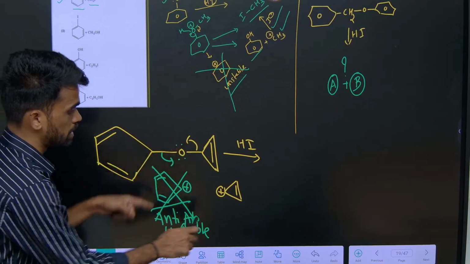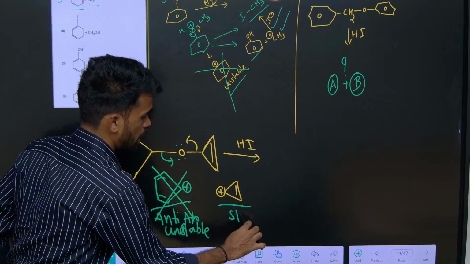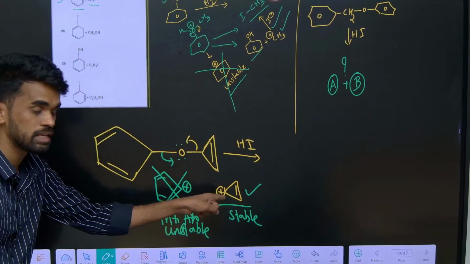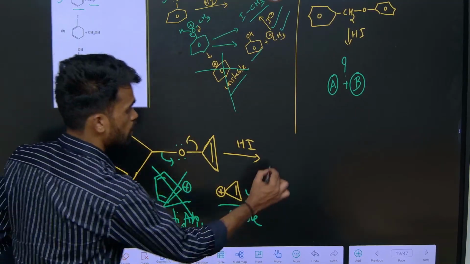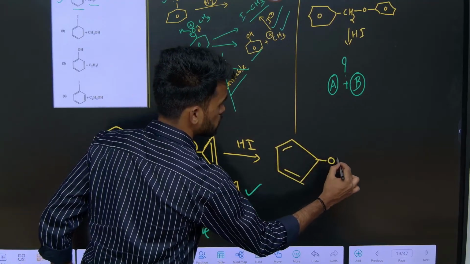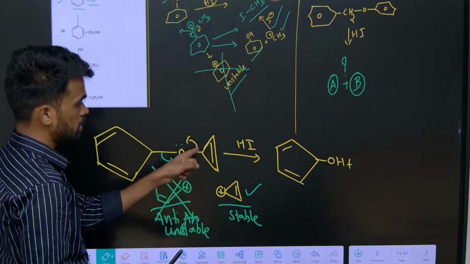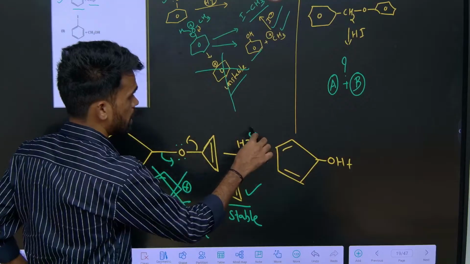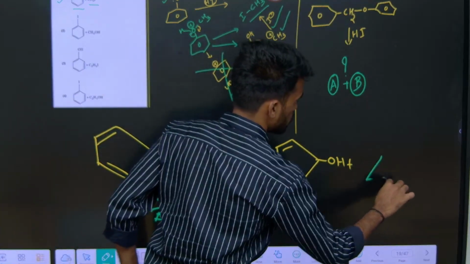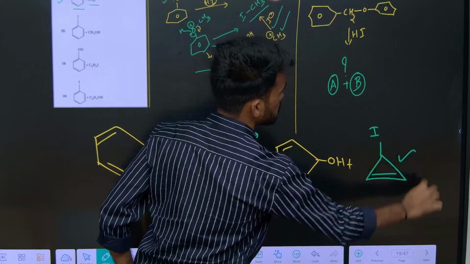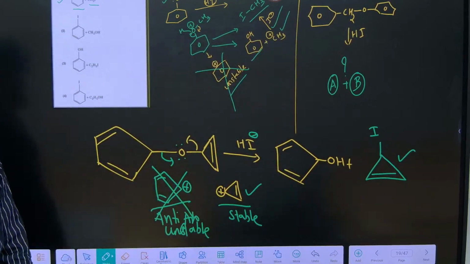If you break here, we get a stable aromatic species, right? So you need to break this side, and therefore we get this carbocation. It means the product will be like this: here it will be OH plus. If you break this side, remove this and generate a positive charge, then add the iodide ion on that, and we will have a product like this. So this is our product. I hope it is clear, no confusions, right?